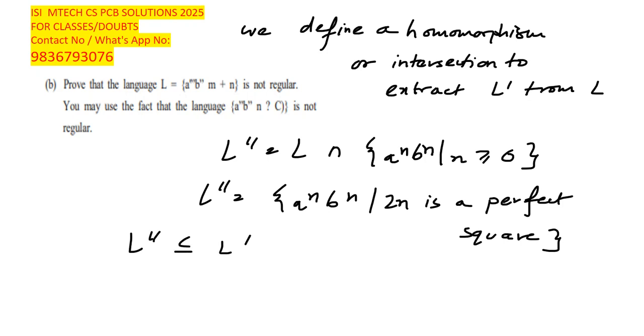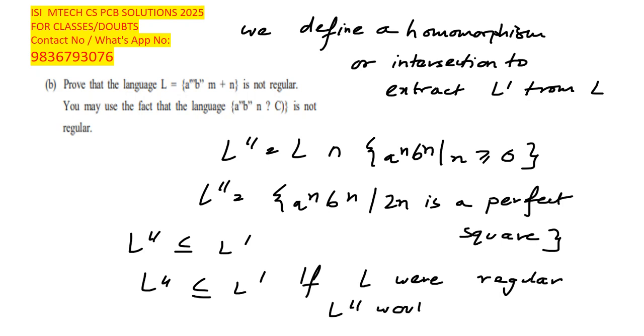Now we have to observe that if L were regular, then this would be regular.